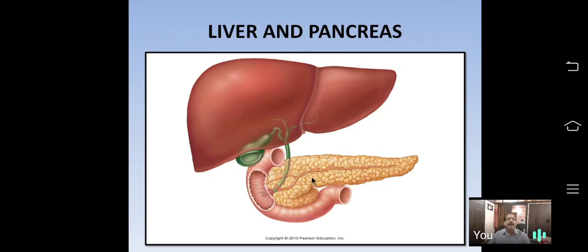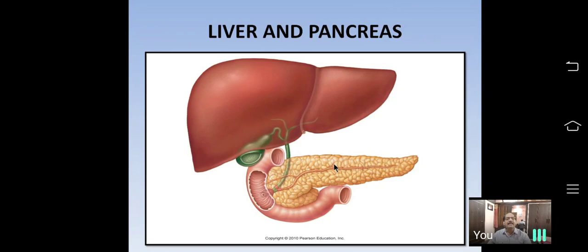Next, this pancreas is a heterocrine gland. It is not completely an exocrine gland. It is not completely an endocrine gland. It behaves both as an exocrine gland as well as an endocrine gland. So it is considered a heterocrine gland.